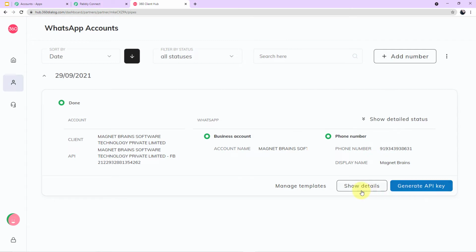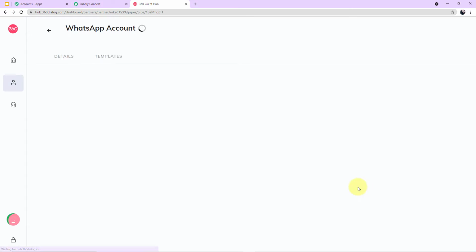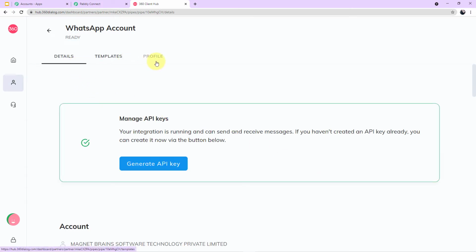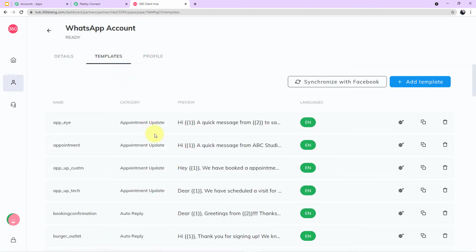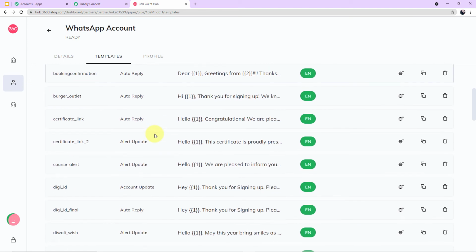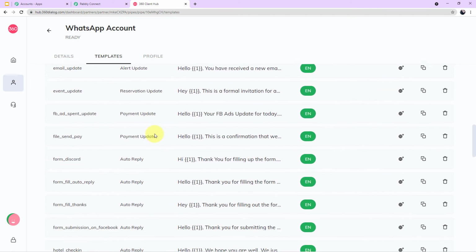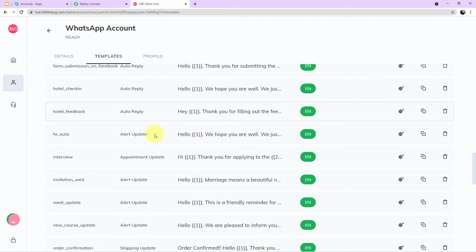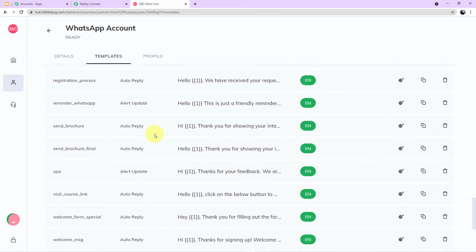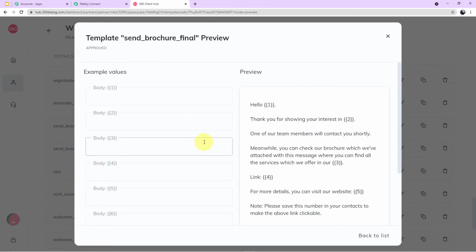Now besides generate API key, it is written show details. Click here. You can see three options at my top, details, templates and profile. I'll click on templates. And now here you can see the various templates which I have created for different workflow. For this particular workflow, I have created a template. Let me show it to you. So this is the particular template which I have created for this workflow. Let me open it for you.